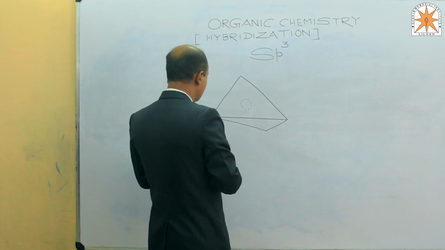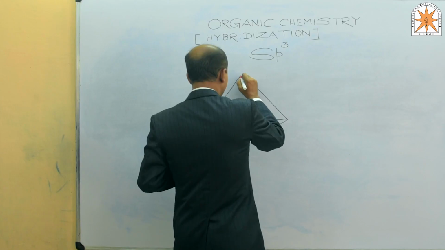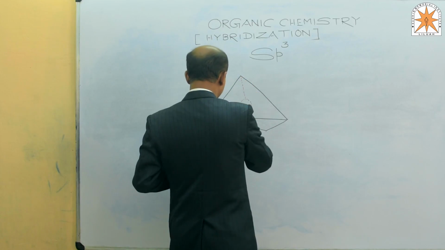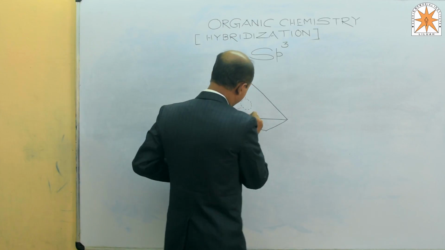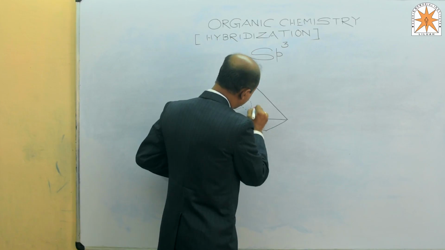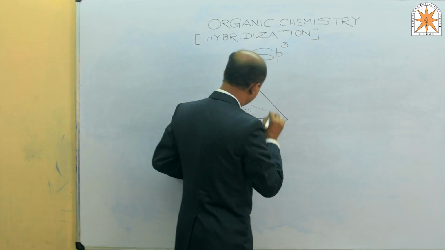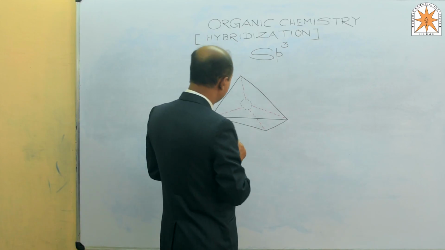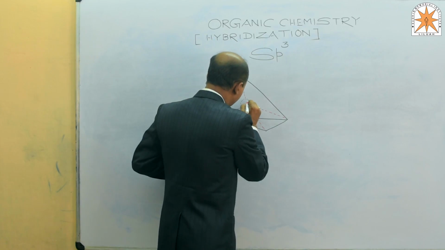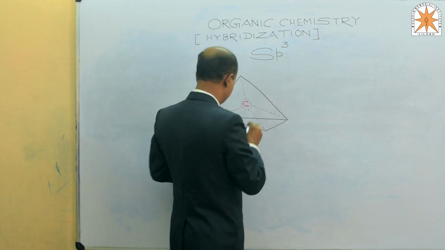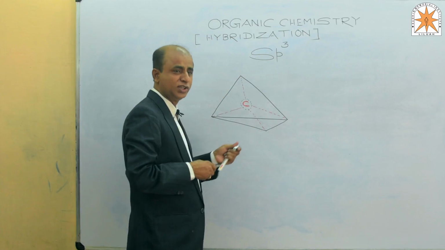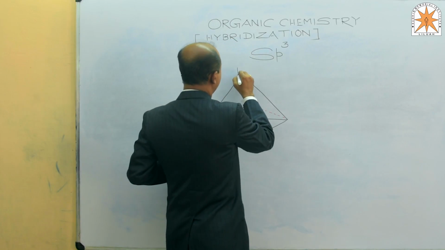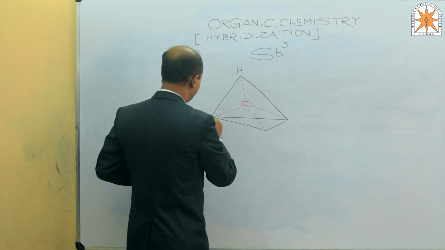This is the tetrahedral structure. The central position is occupied by the carbon, and the terminal positions, at the heads of the regular tetrahedron, are hydrogens.